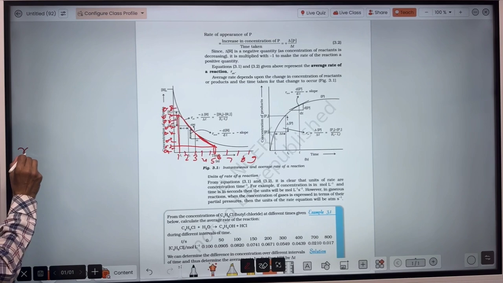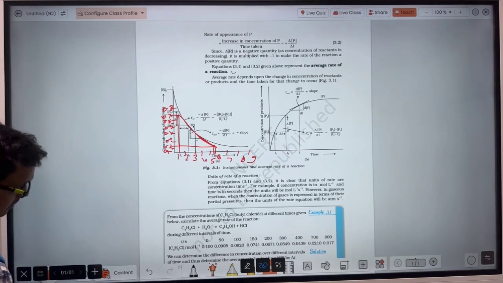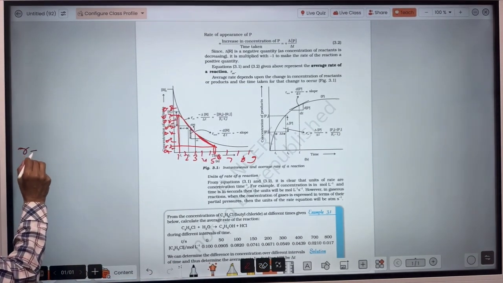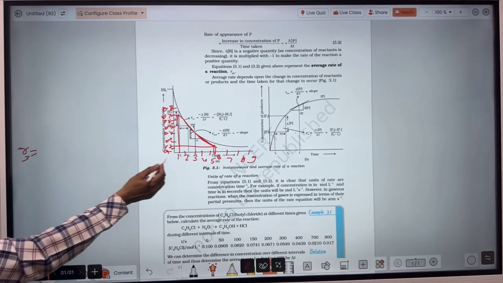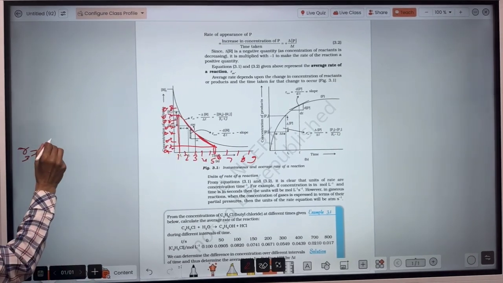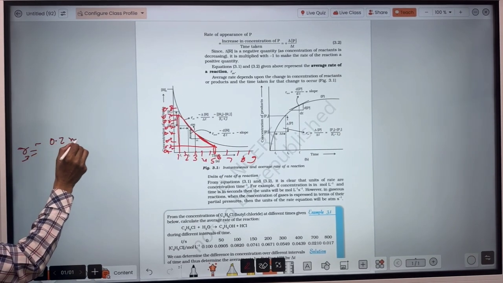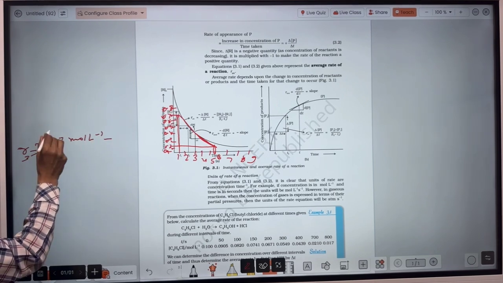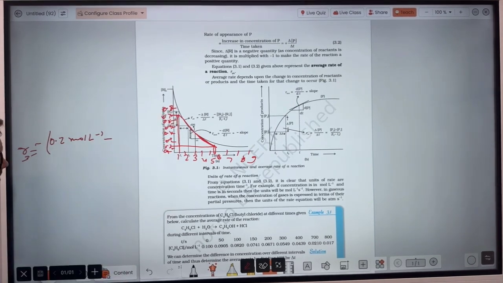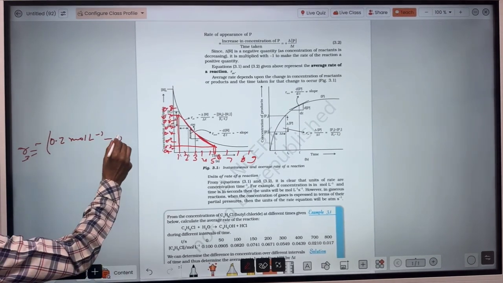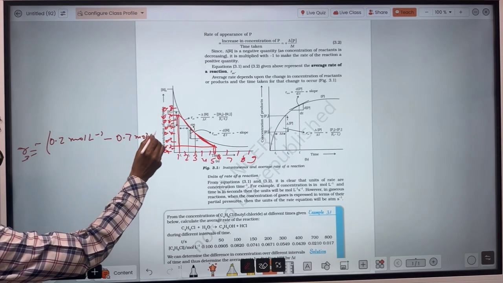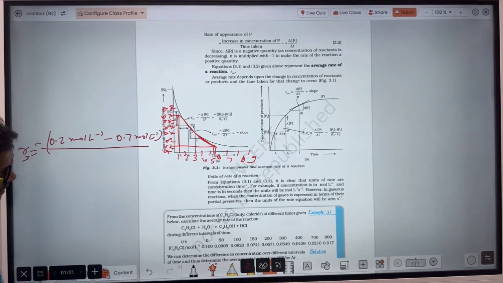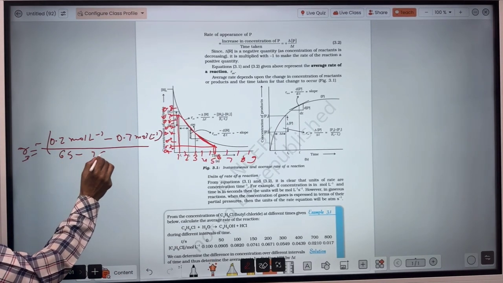So the rate of reaction at t equal to 3 seconds will be equal to the final concentration, 0.2 mole per liter, minus the initial concentration, 0.7 mole per liter, upon the time interval, 6 seconds minus 1 second.